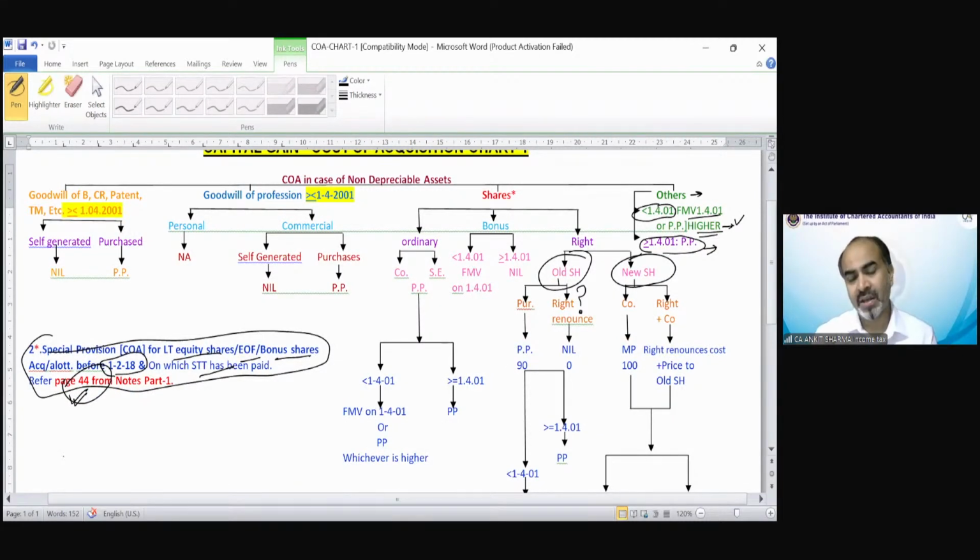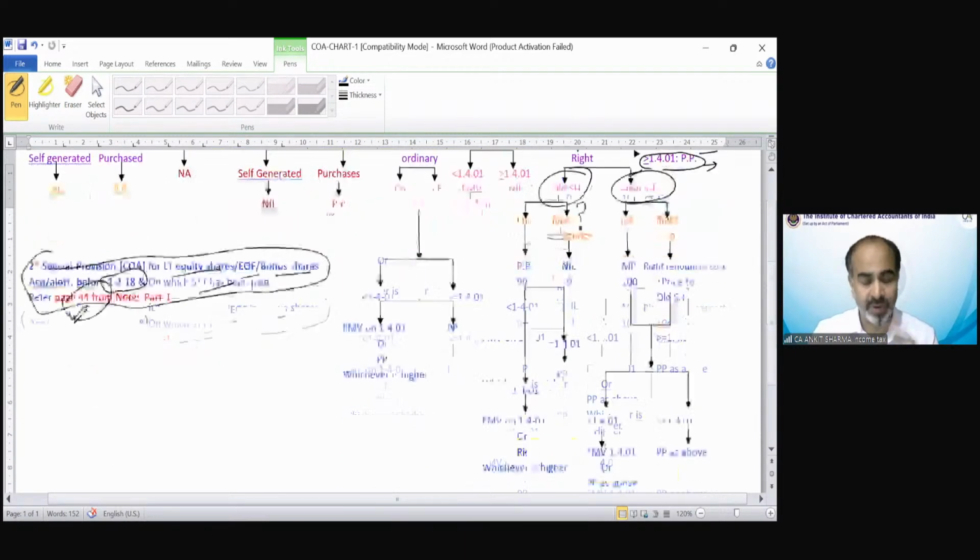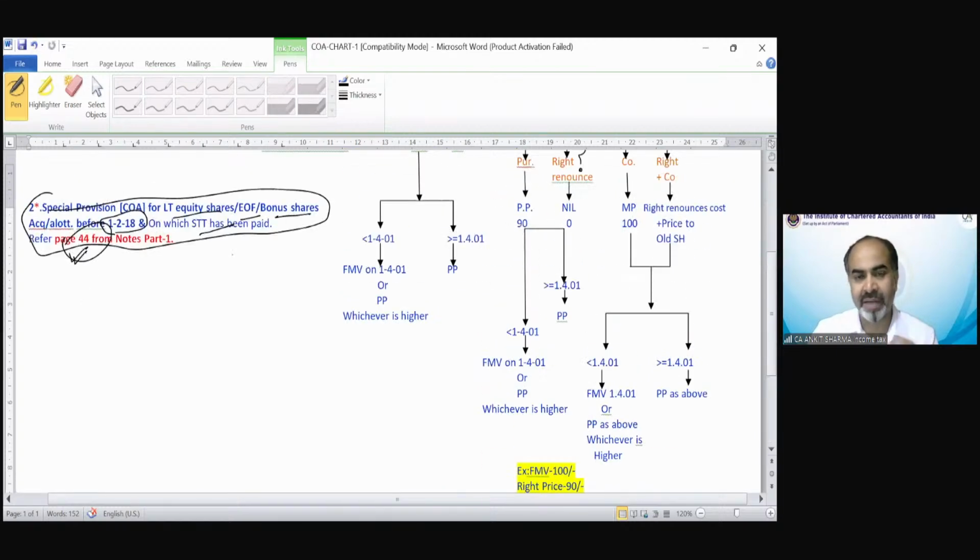There are certain special cases also in this cost of acquisition provision that we will discuss from the diagram. Oh, sorry, from the notes. The diagram has been completed. I will upload this diagram. Don't worry. Moving on to the notes.